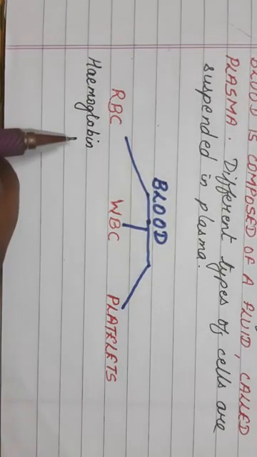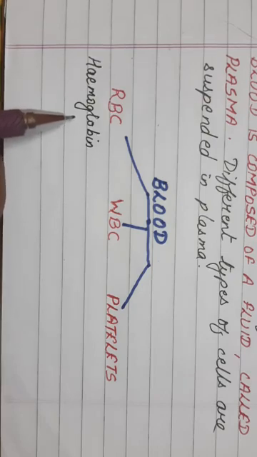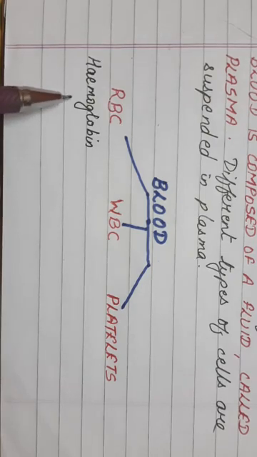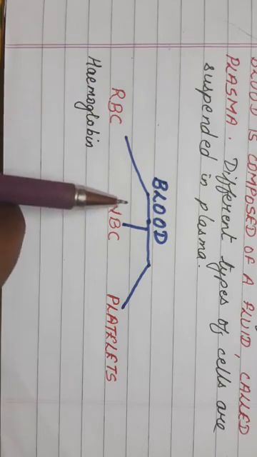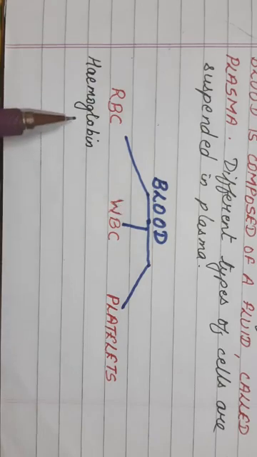Hemoglobin is a red colored pigment. It is because of the hemoglobin that the blood appears red in color. This question usually comes: why is your blood red in color? Your blood is red in color due to the presence of hemoglobin.